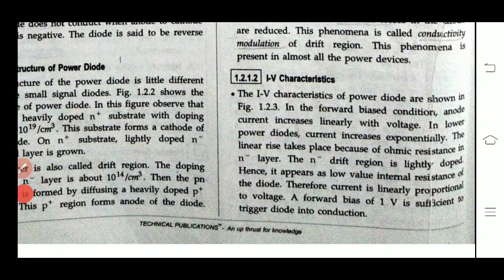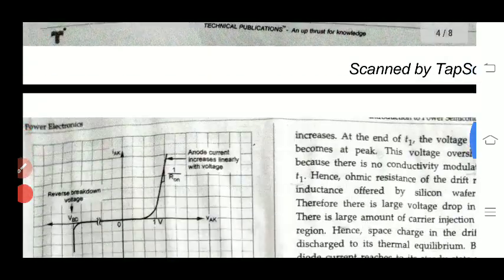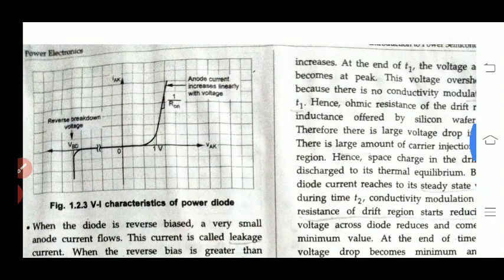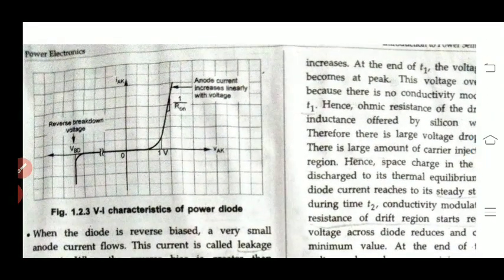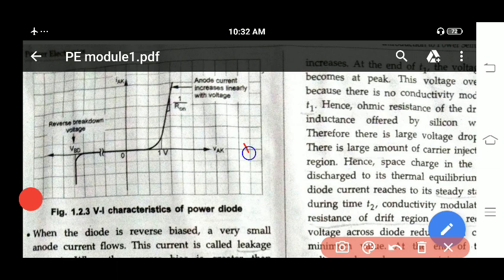Next, we'll go with the IV characteristic of these diodes. In this IV characteristic, you have VAK versus IAK. VAK means anode to cathode voltage, versus anode to cathode current. Initially, as you increase the anode to cathode voltage, only after 1 volt does the current start to increase.